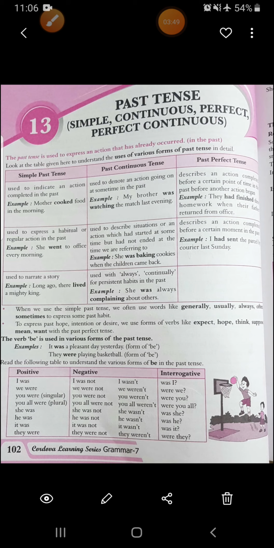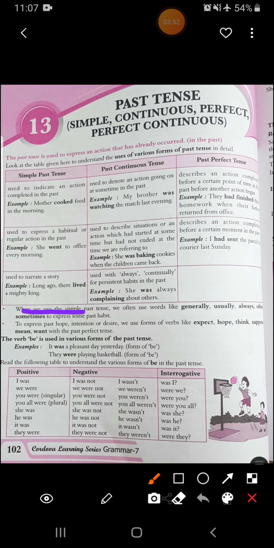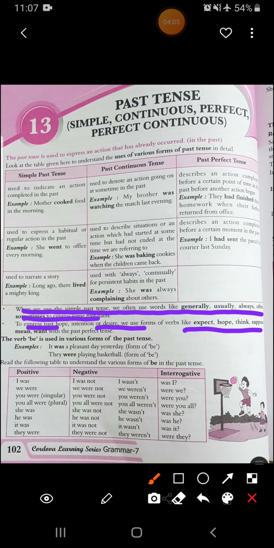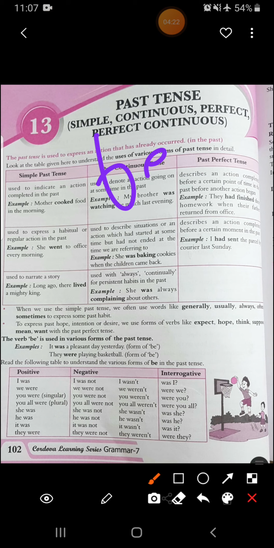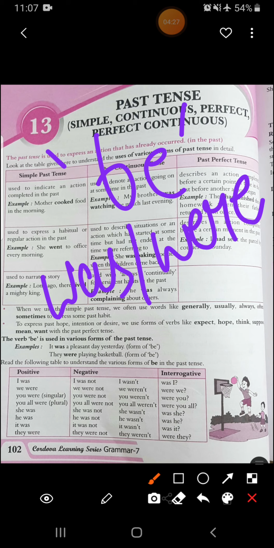Now see, when we use the simple past tense, we often use words like generally, usually, always, often, sometimes to express some past habit. And to express past hope, intention, or desire, we use verbs like expect, hope, think, suppose, mean with the past perfect tense. We don't change their forms. Then the verb be: when it is present tense, you change it into is, am, and are. But here the be form will be changed into was and were. Understood?